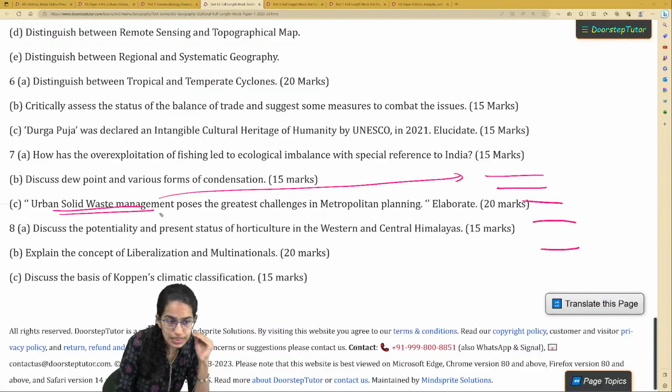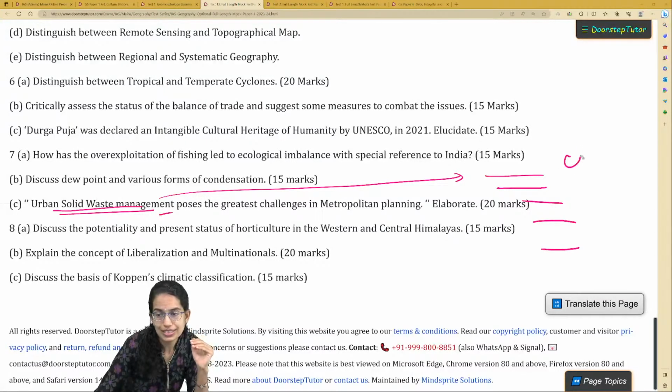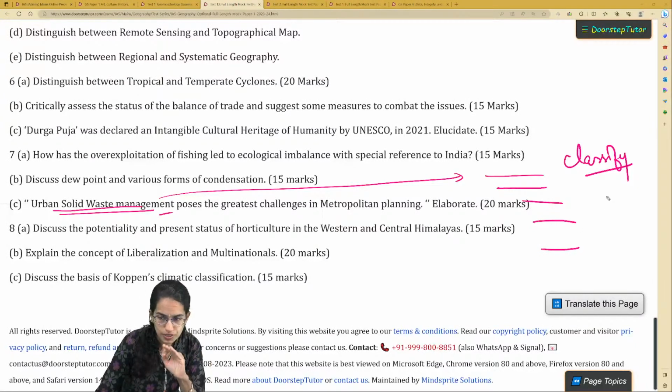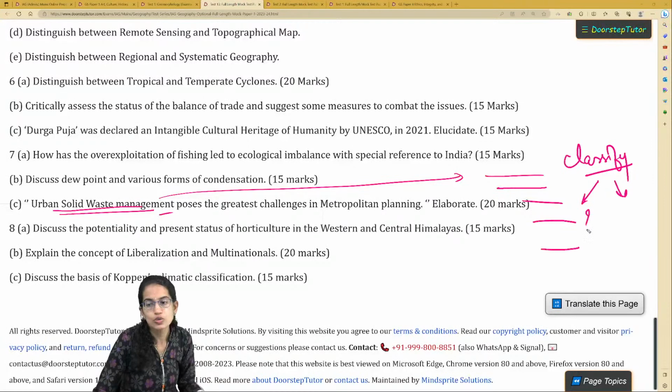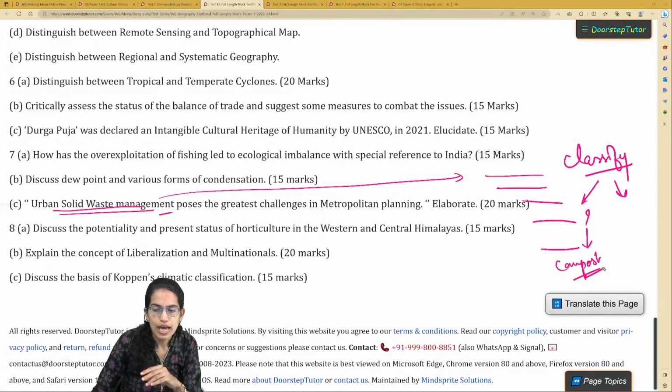This is the way through which you first classify the types of waste. Then you say whether this waste is useful, for example if it is compostable, it could be utilized, right? So that's one way in which you proceed with your answer.